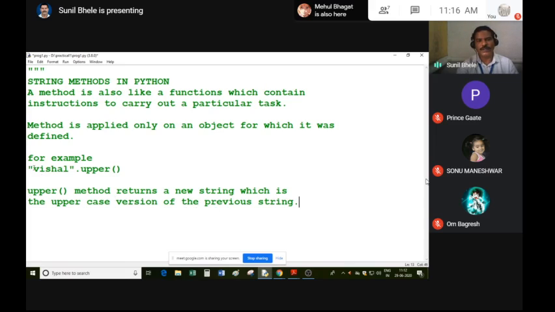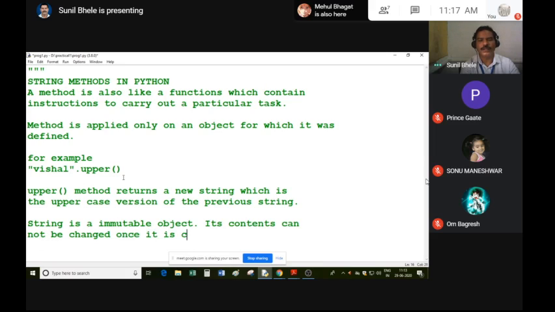It will not convert the original string, because you know that a string cannot be changed, because string is an immutable data object. Once a string is created, it cannot be changed. String is immutable, meaning it cannot be modified. Immutable object, its contents cannot be changed once it is created. That's why this method will return a new string.